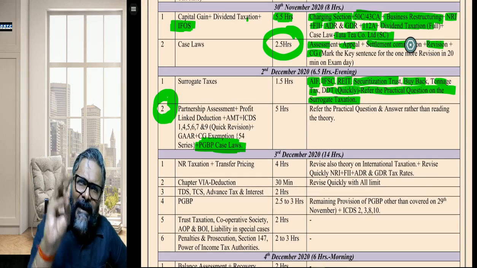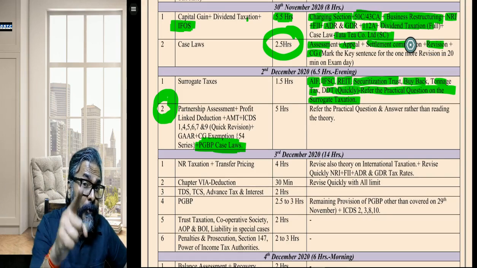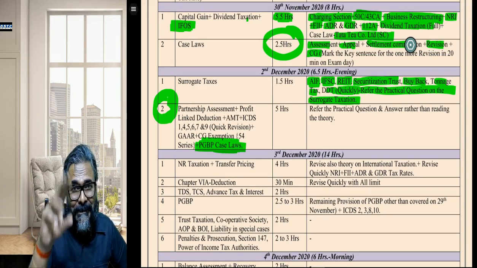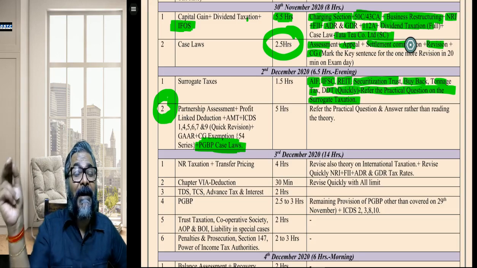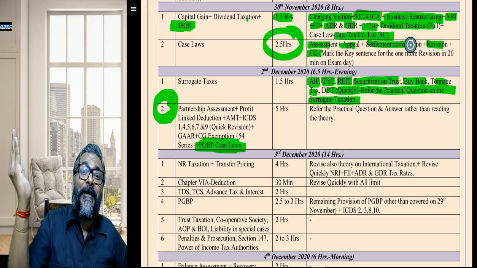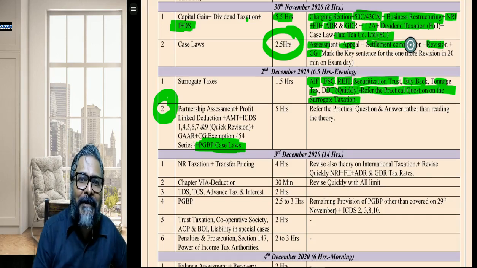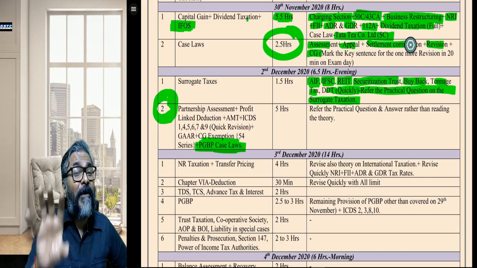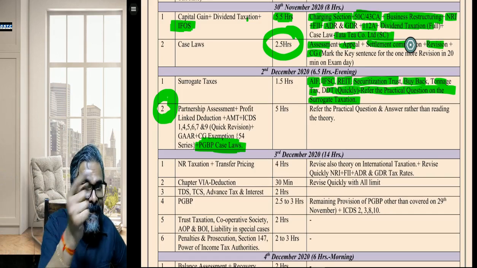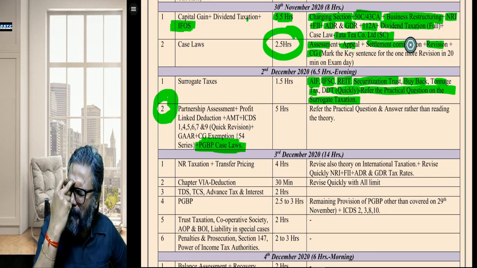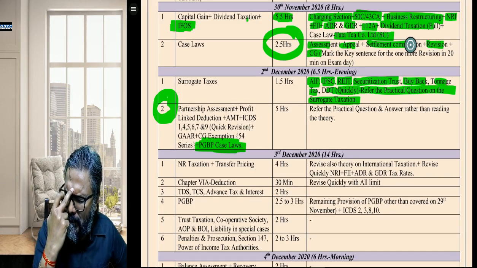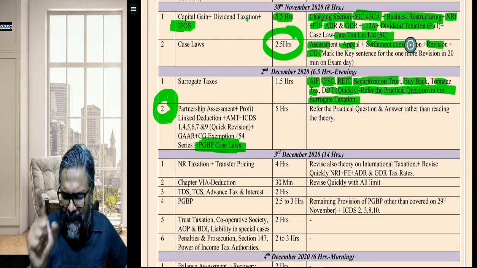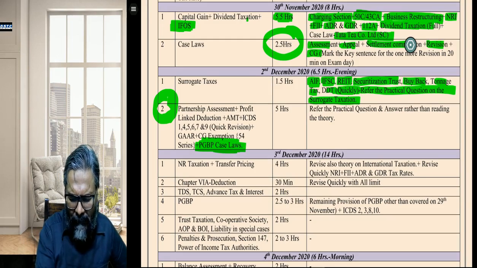Meaning thereby, for AIF, directly the practical question. Students, you know there is a loss part. Are you aware of that? There is now an amendment in the case of the carry forward of the loss by the investor. There are certain amendments, and those students who have done MTP also would know that in my MTP number 3, there is one question on surrogate taxes wherein I have covered this particular amendment.